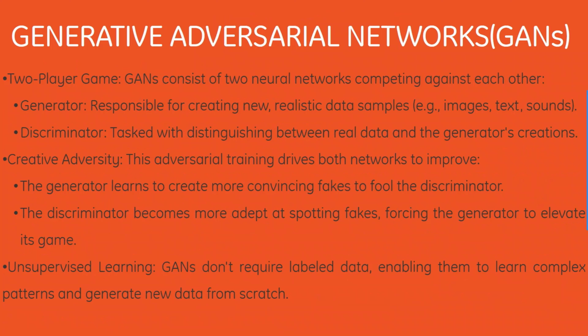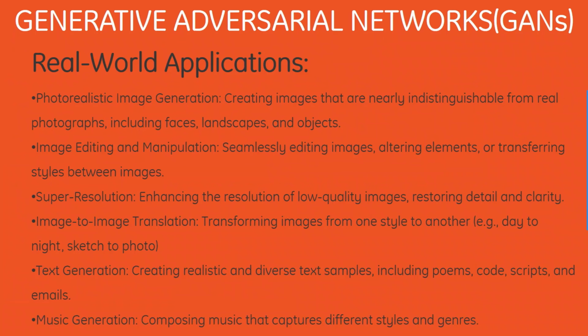Here, the creative adversity: this adversarial training drives both the networks to improve. The generator learns to create more convincing fakes to fool the discriminator. The discriminator becomes more adept at spotting fakes, forcing the generator to elevate its game. Unlike supervised learning, GANs don't require labeled data, enabling them to learn complex patterns and generate new data from scratch.